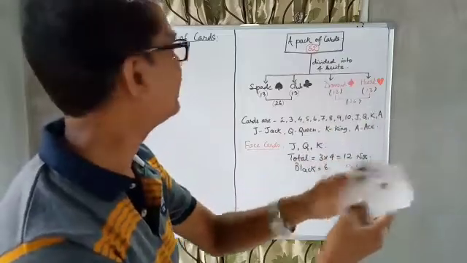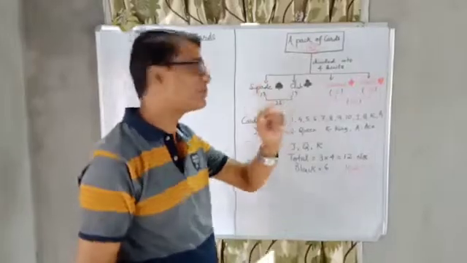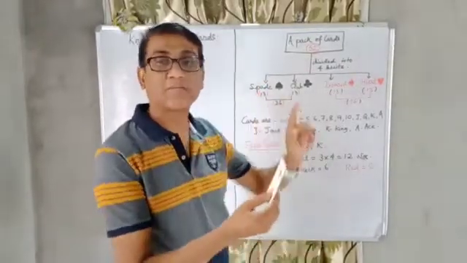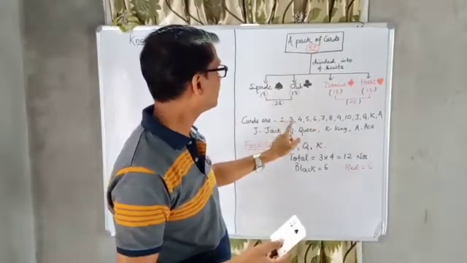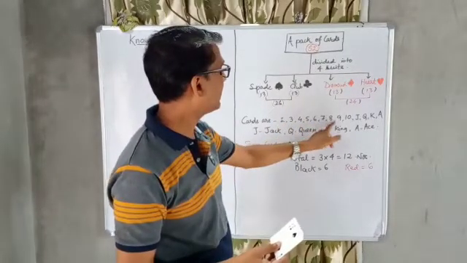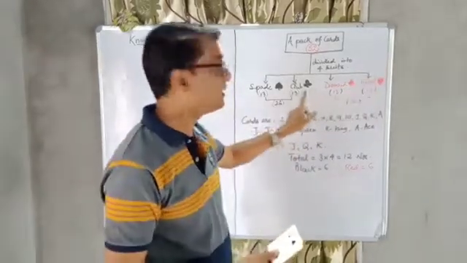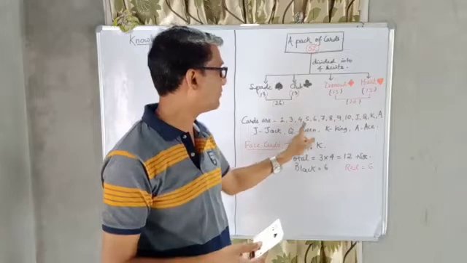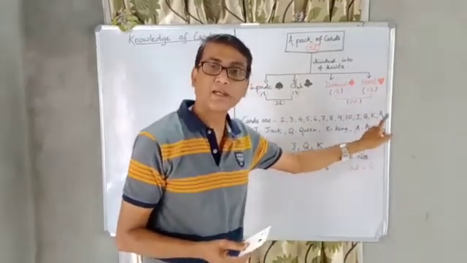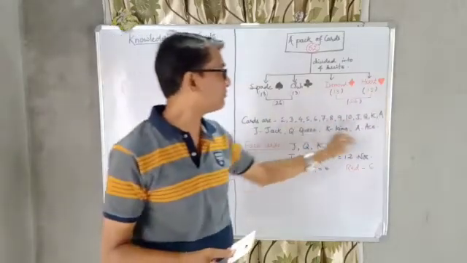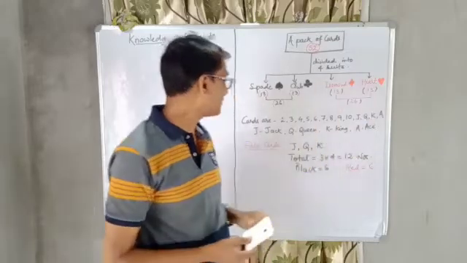In this way, each and every suite has the same cards: in a spade, 2, 3, 4, 5, 6, 7, 8, 9, 10, J, Q, K, A. Similarly, in club, diamond and heart also the same cards.